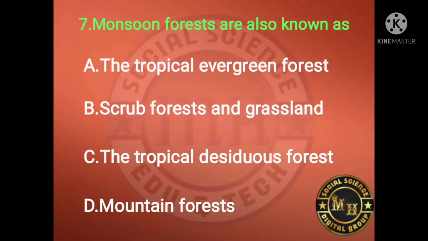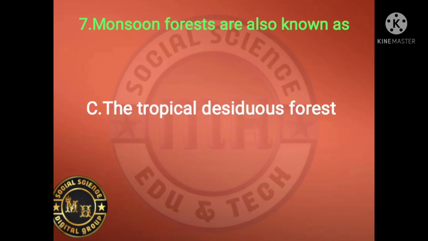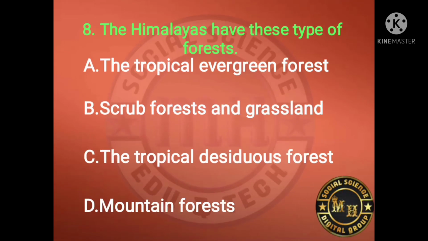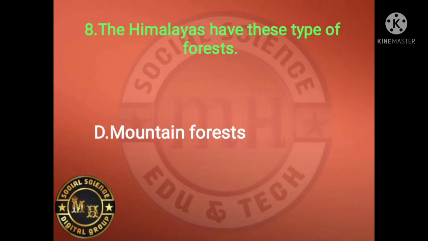And the seventh MCQ. Monsoon forests are also known as tropical evergreen forest, scrub forest and grassland, tropical deciduous forest, mountain forest. Which one is the right answer? The right answer is tropical deciduous forest, also known as monsoon forest. Eighth MCQ question. The Himalaya have these types of forest. Very easy. The Himalaya region has mountain forest.